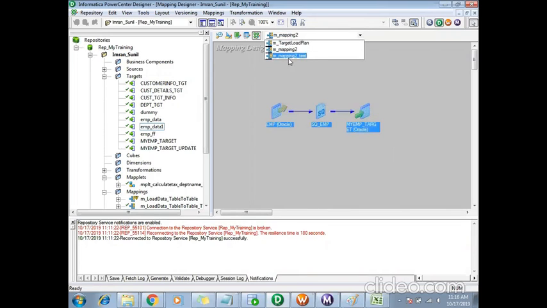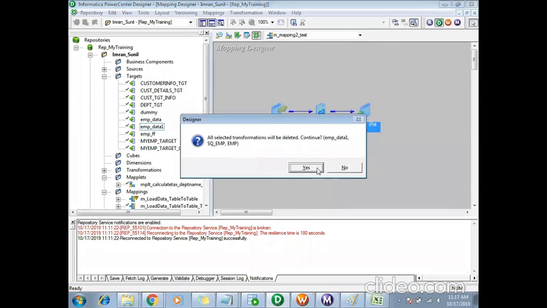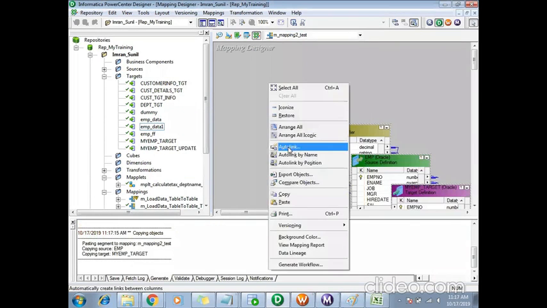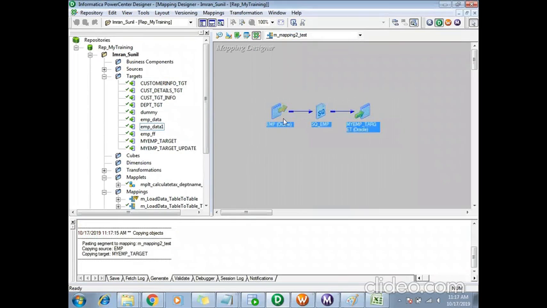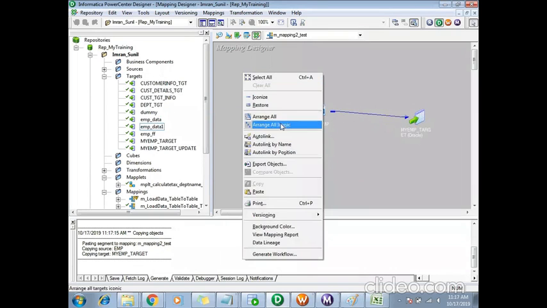What I'll do is create one test mapping here. In this test mapping, again I won't change the flat file, so I will keep it as it is. I'll take whatever was there in the existing mapping. So in my test mapping also I will have the same thing. Even in my test mapping it is extracting the data from a table and loading to the table only. But in between, one change I will do is